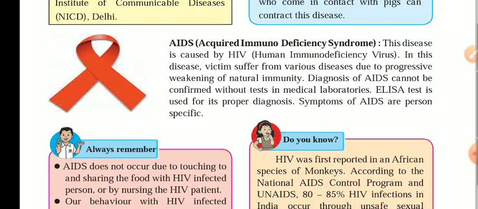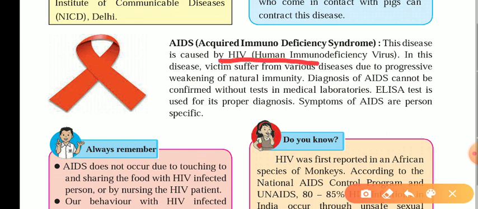Next they have given is about AIDS, acquired immunodeficiency syndrome. This particular disease is caused by HIV, that is the human immunodeficiency virus. Why is it called human immunodeficiency? Because this particular virus attacks the immune system of the body and weakens it, and due to that the person contracts various kinds of diseases, and that may be fatal for that particular person.